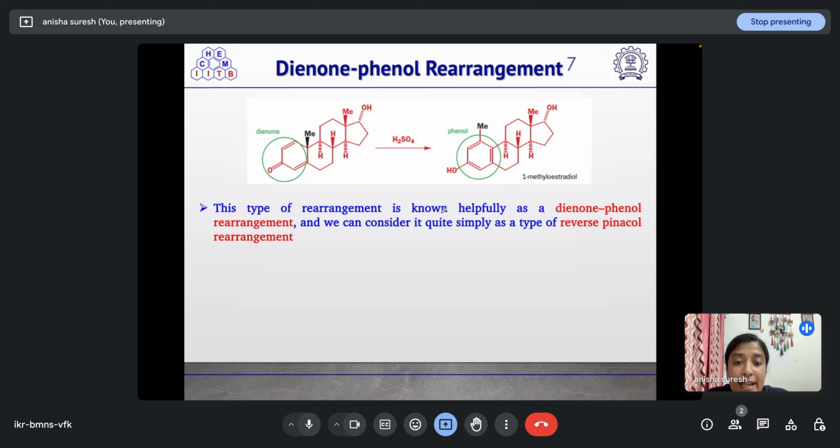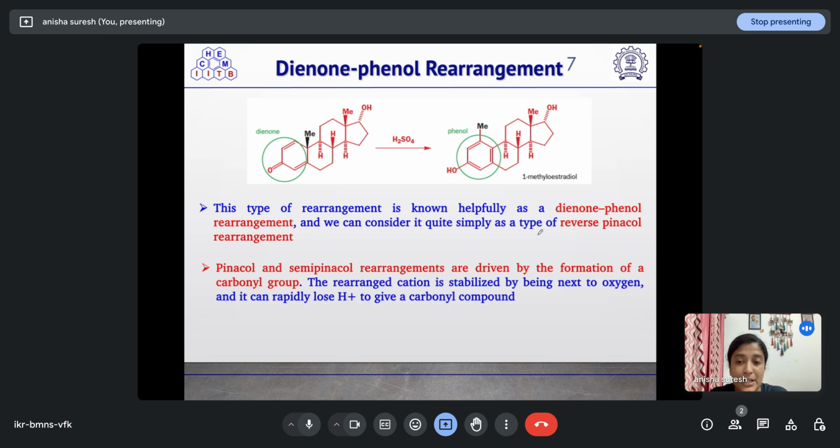So this type of rearrangement is known helpfully as a dienone-phenol rearrangement, and we can consider it quite simply as a type of reverse pinnacle rearrangement, because in the pinnacle rearrangement we have got a carbonyl group at the end, and in this case the carbonyl group is getting converted into alcohol. In pinnacle rearrangement, alcohol is getting converted into a carbonyl, and here the carbonyl is getting converted into a alcohol. So that is why we can consider it like a reverse pinnacle rearrangement.